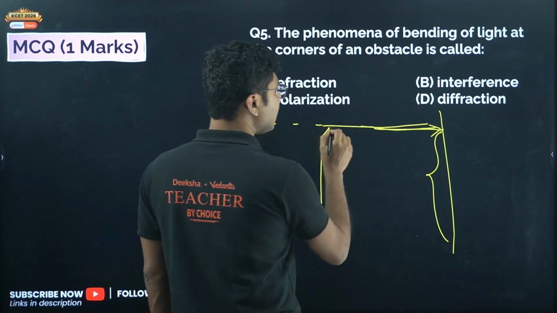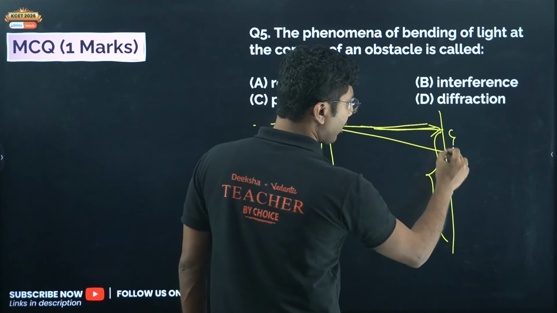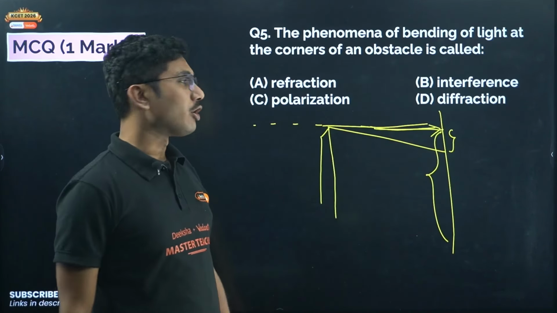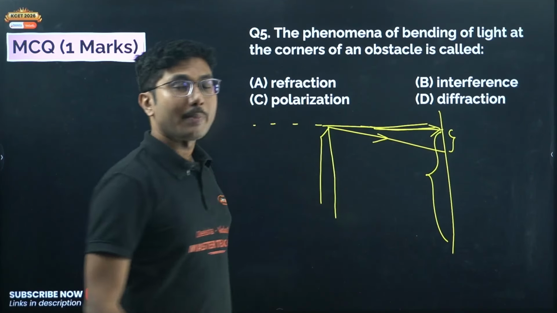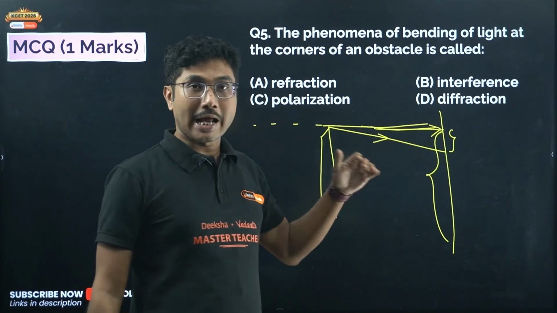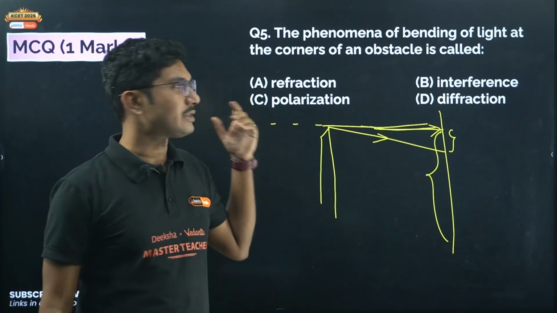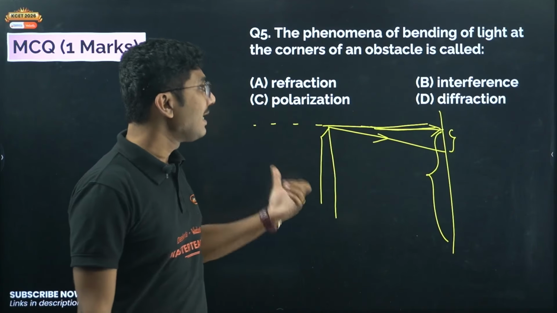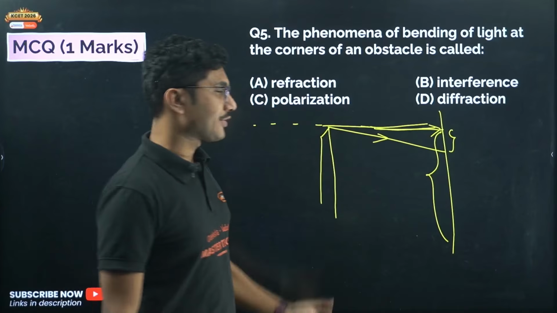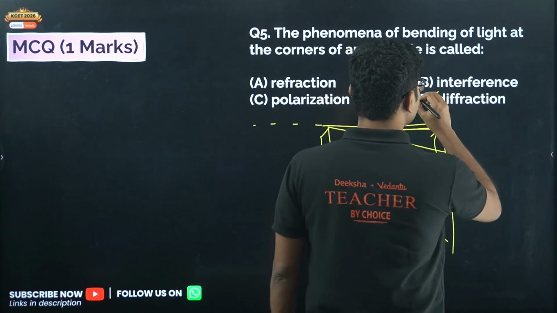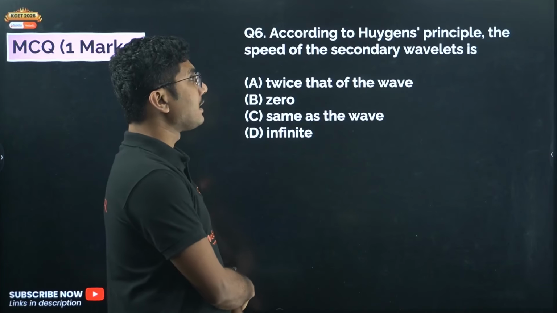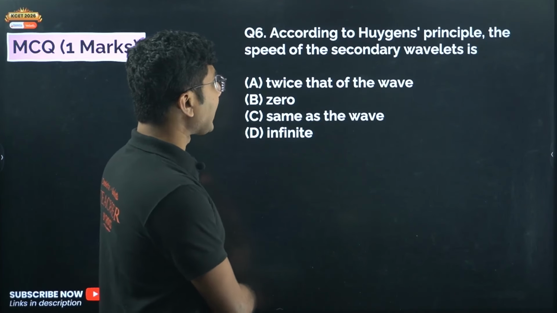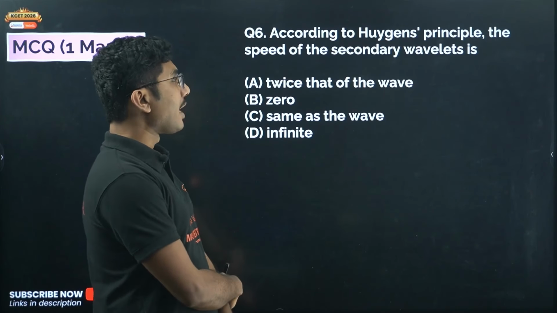But in reality you will see that some spot is bright, and that is happening because of the diffraction of light. Light does not travel in a curved path, but it gets bent at a sharp edge. It only happens when the sharp edge is there, and this phenomenon is called diffraction. This is the definition of diffraction.